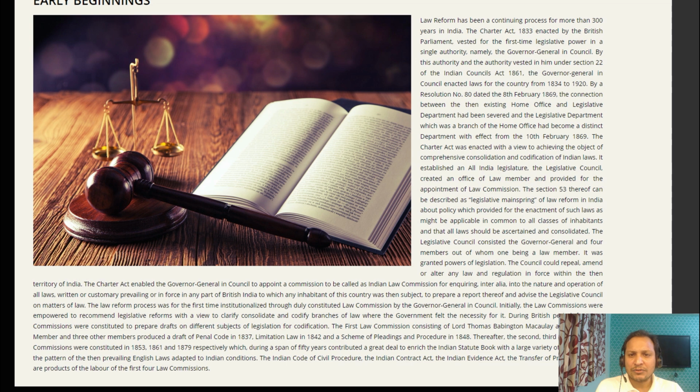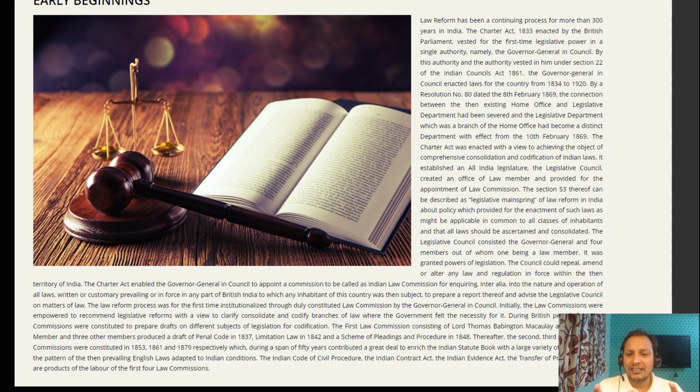In the Law Commission website, they have given the entire history of the legal reforms in India during the British Empire. You can see here the Charter Act of 1833 enacted by the British Parliament vested for the first time the legislative power in the single authority, namely the Governor General in India. By this authority and the authority vested in him under Section 22 of the Indian Council Act of 1861, Governor General in Council enacted the laws for the country between 1834 and 1920. This is very, very important.